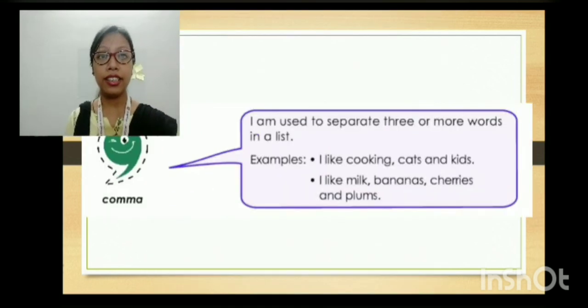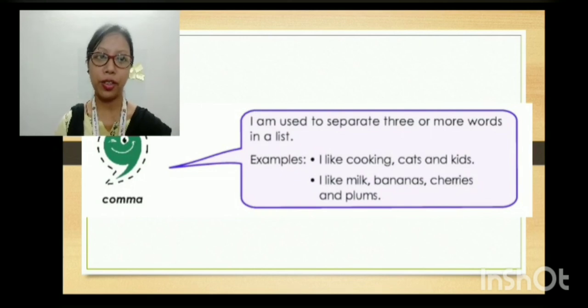So for these sentences we use the punctuation mark, the comma. The comma is used to separate three or more words in a list. For example, I like cooking, cats, and kids. When we put the commas in, the sentence changes. I like milk, bananas, cherries and plums.